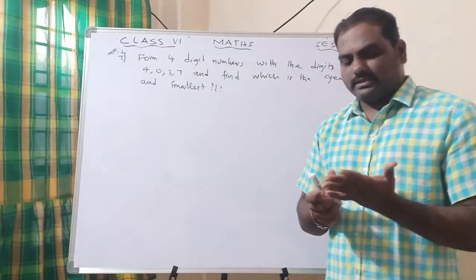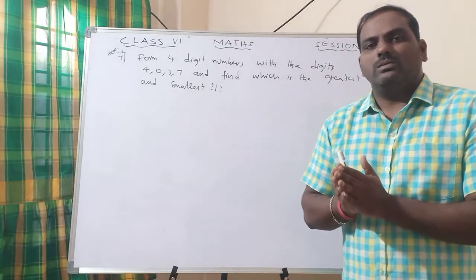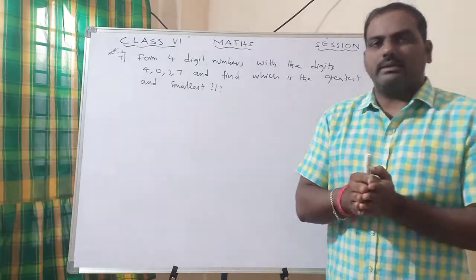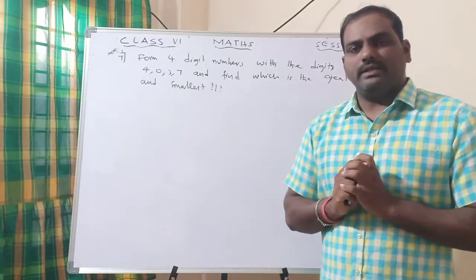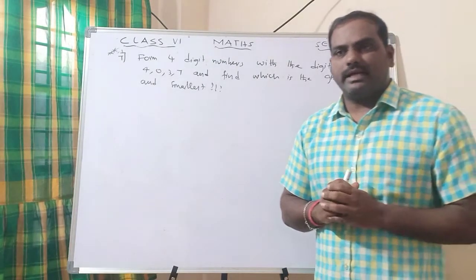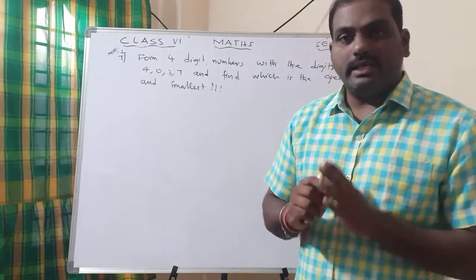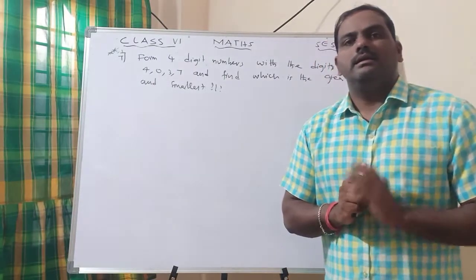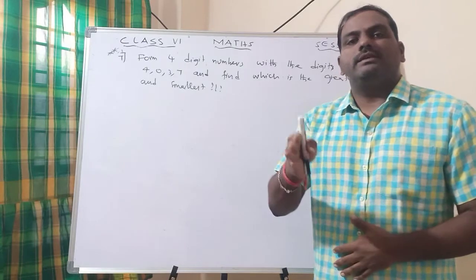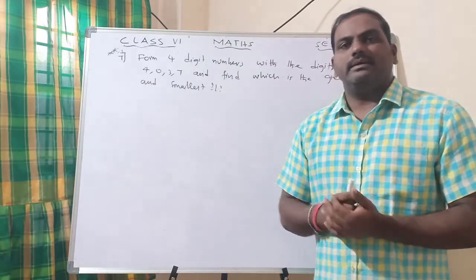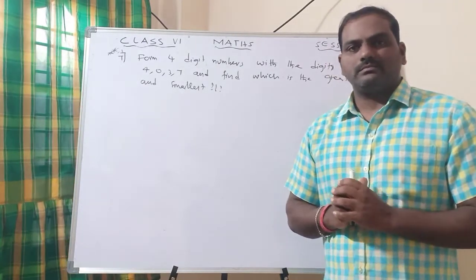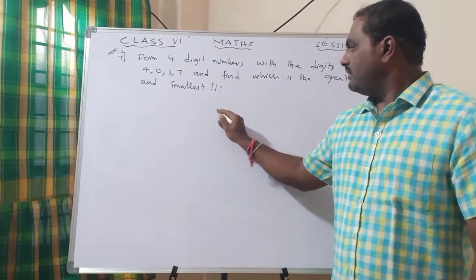The point is, if the 0 is before the number, it does not have any value. I repeat the statement again. If 0 is before the number, it does not have value. If the 0 is after the number, it will have value. Okay, I will show you. For example, 50 rupees.